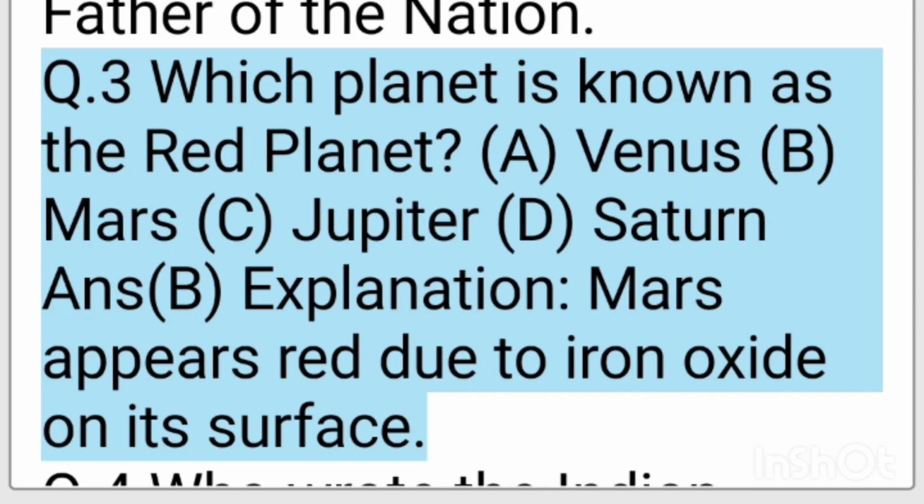Q3. Which planet is known as the red planet? A. Venus. B. Mars. C. Jupiter. D. Saturn. Ans. B. Explanation. Mars appears red due to iron oxide on its surface.